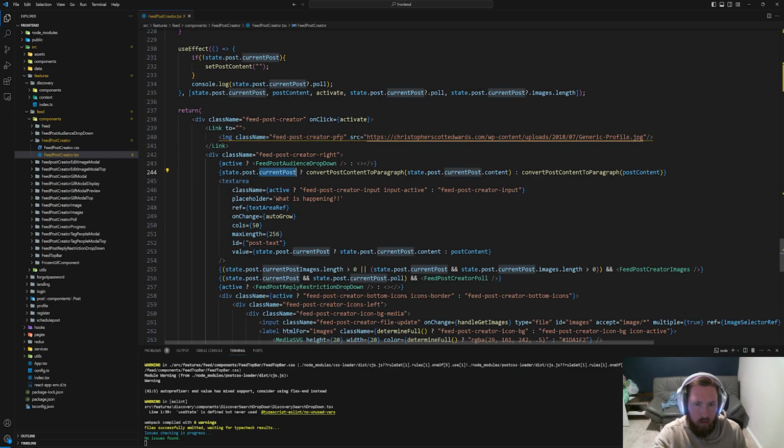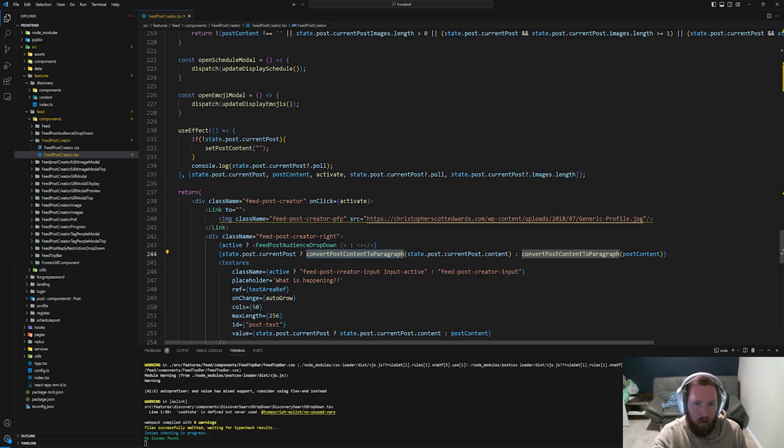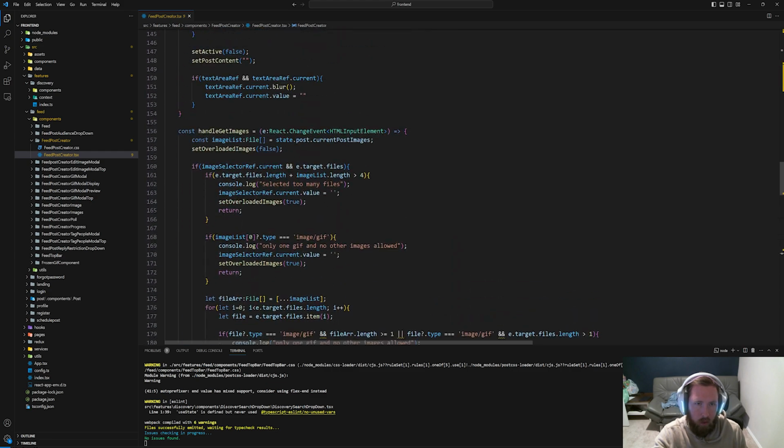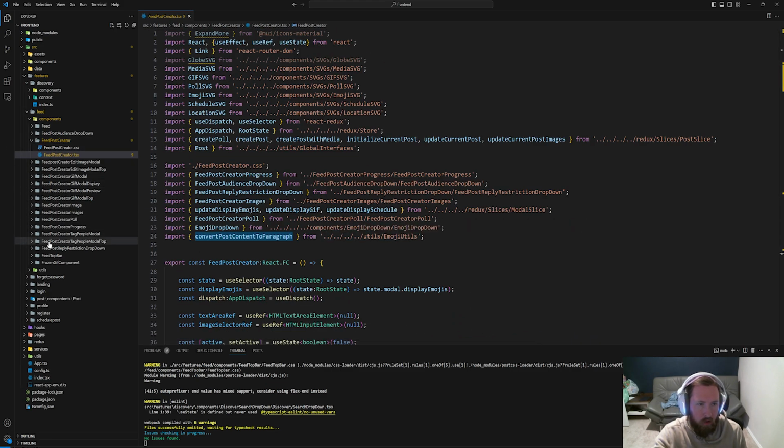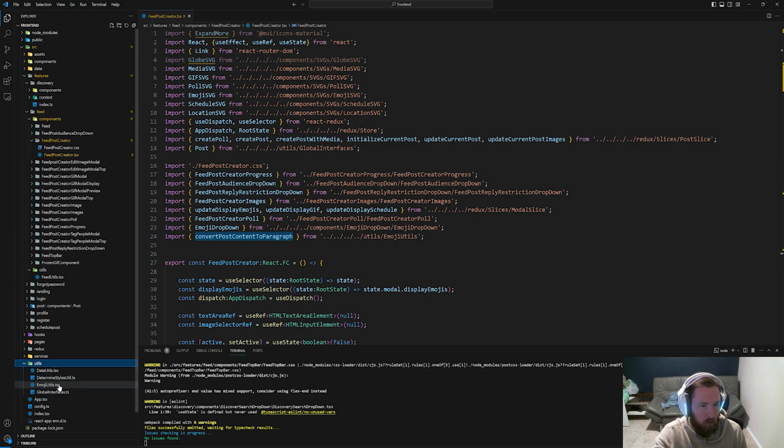Yeah, so here is we have a current post, convert post content to paragraph. And this comes from where? Comes from our emoji utils. Okay, so utils and emoji utils.